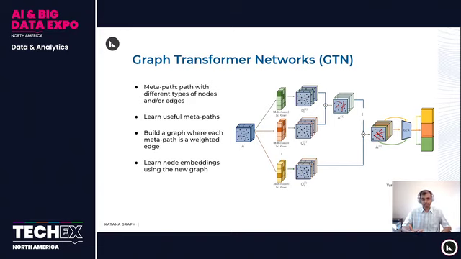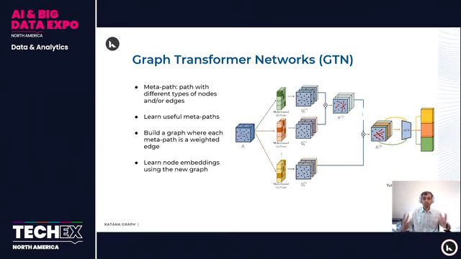So in a graph transformer network, we can learn these metapaths. So we can build a convolution layer such that you pick different kinds of edges and you combine these edges with different weights, and then these weights can be learned. So that is what this part of the picture is showing you. Once we learn the different weights, we can assign a weight for each metapath, and then we can build a graph where each metapath is a weighted edge between the end points of that metapath, and the weight corresponds to the weight that we have learned while trying to determine whether it's a useful embedding or not. More useful metapaths will have a higher weight, less useful metapaths will have a smaller weight.